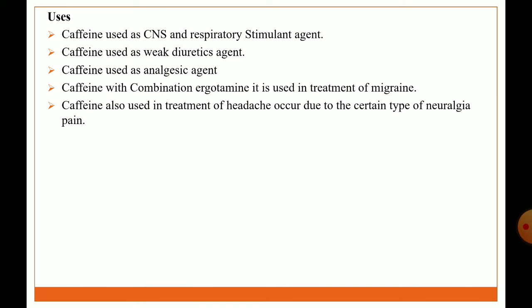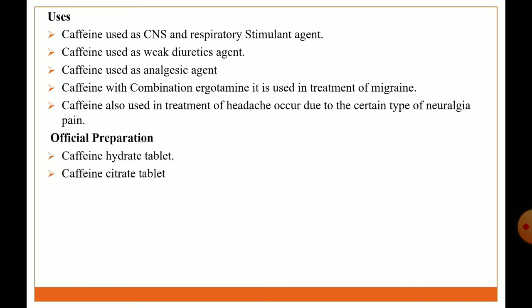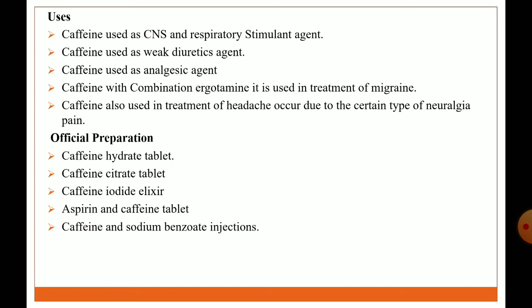Caffeine is also used in treatment of headache occurring due to certain types of neuralgic pain. Official preparations: caffeine hydrate tablet, caffeine citrate tablet, caffeine iodide elixir, aspirin caffeine tablet, caffeine and sodium benzoate injection. Brand names: Anacin, Coldrene, Powerine.